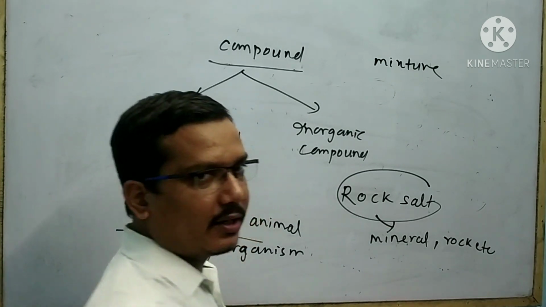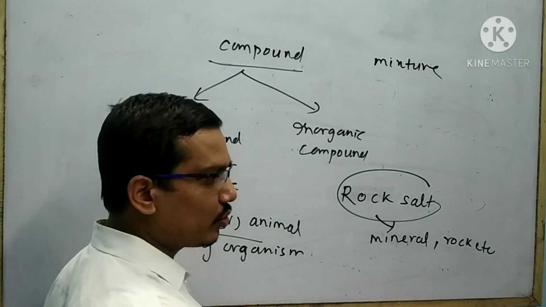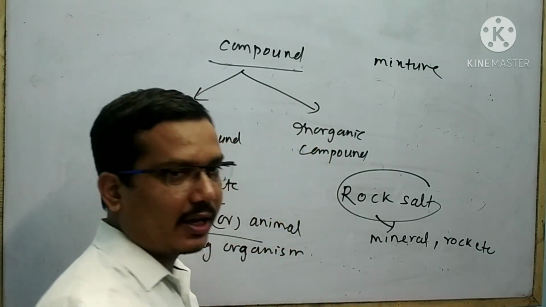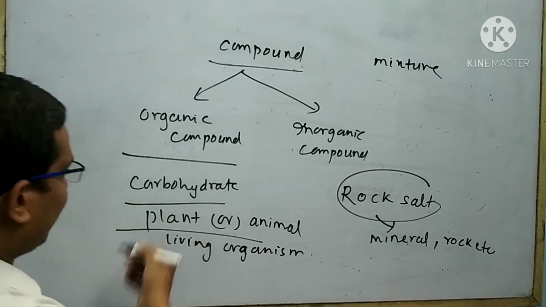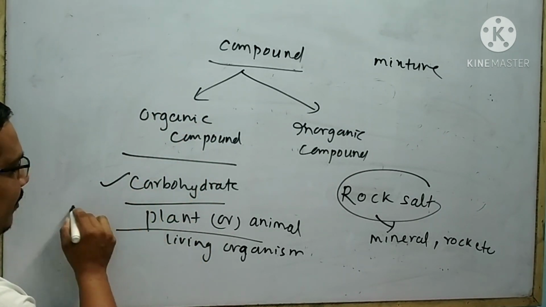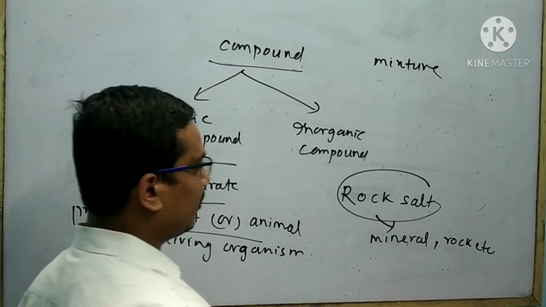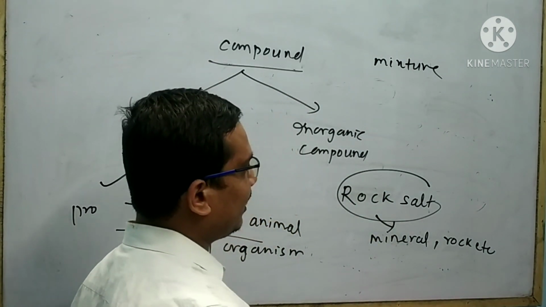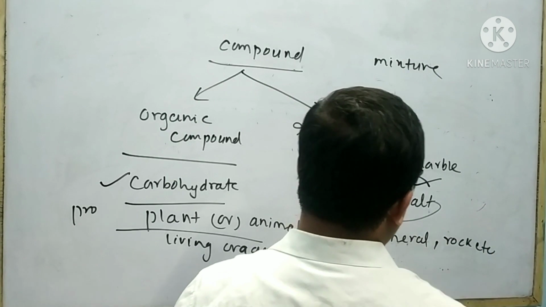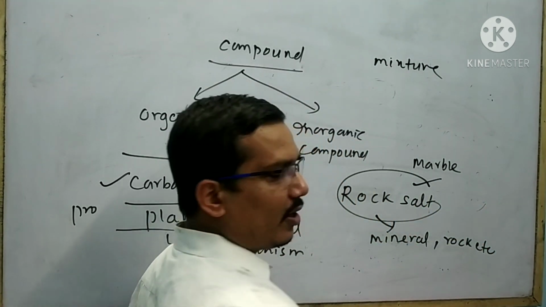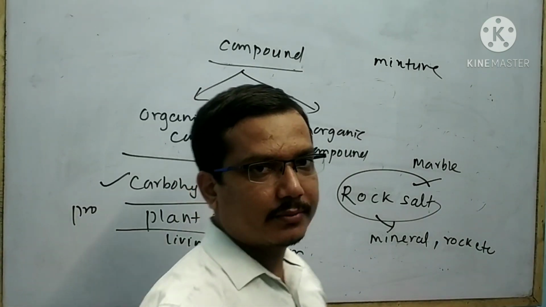On the other hand, a compound derived from non-living sources like minerals, rocks, etc. is called an inorganic compound. Examples of organic compounds are carbohydrate and protein. Examples of inorganic compounds are rock salt, marble, washing powder, etc. This is all about compounds.